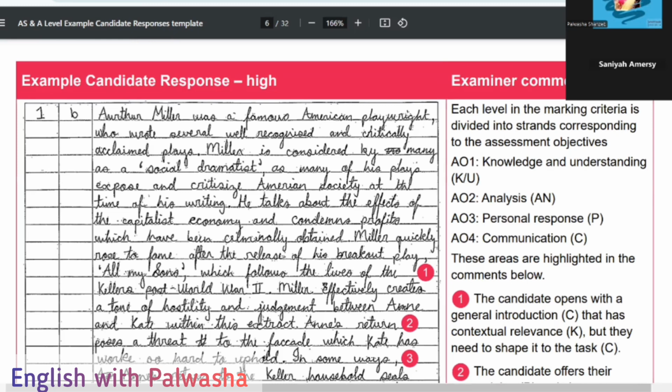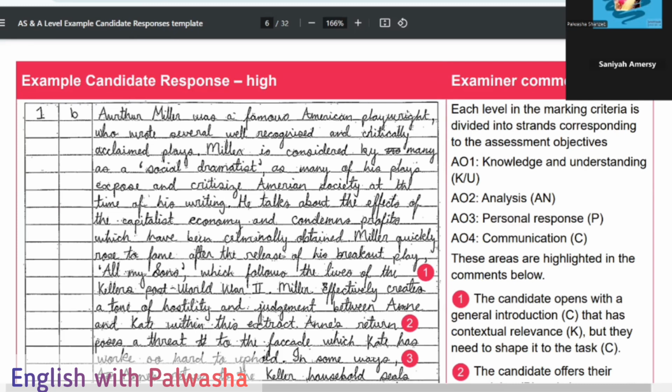"Arthur Miller was a famous American playwright." He started by explaining the writer, who wrote several well recognized and critically acclaimed plays. So first, when we start our answer, we explain the writer. When you are explaining this play, Moon on a Rainbow Shawl, we have to explain Errol John too. Who is he? As a writer, we have to explain him. As I told you, we have to read the biography. "Miller is considered by many as a social dramatist."